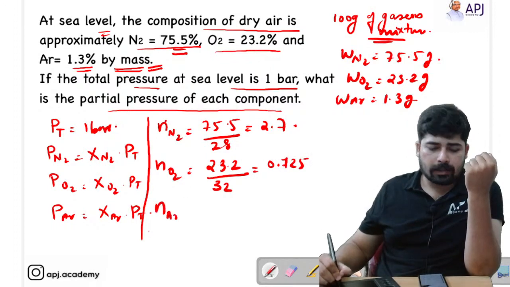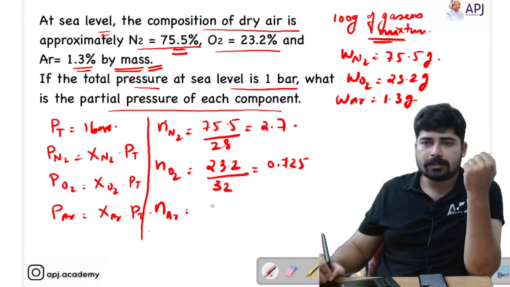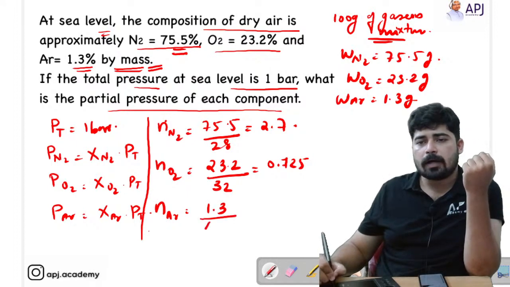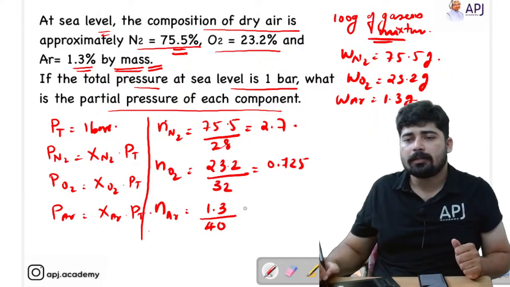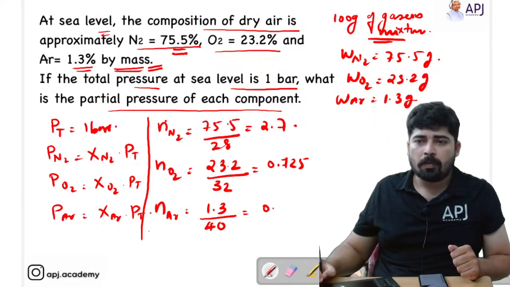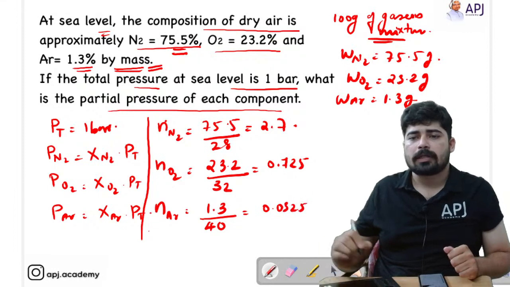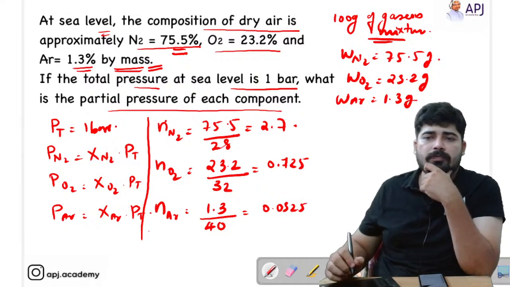Number of moles of argon is 1.3 divided by molar mass of argon, 40, which is 0.0325. So we got the number of moles of all these gases.